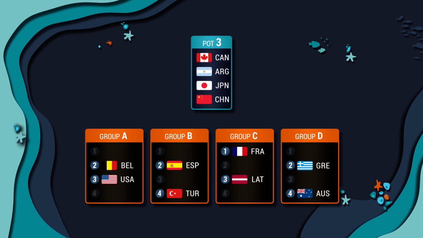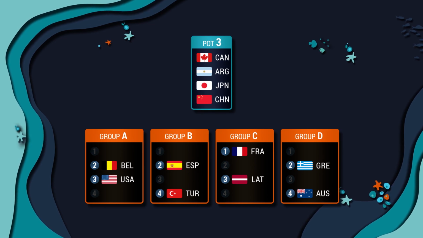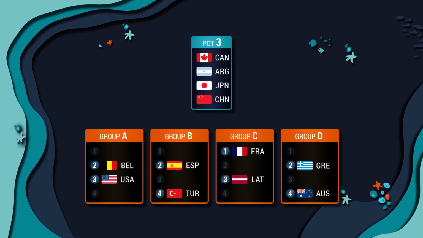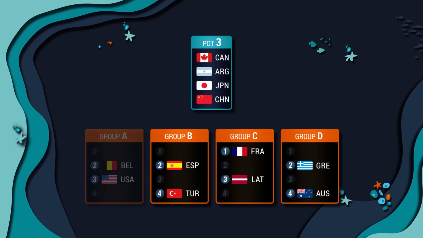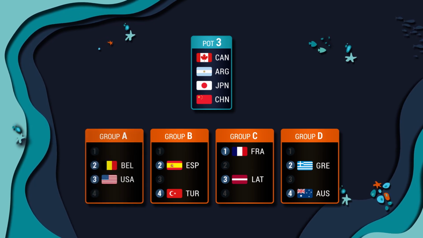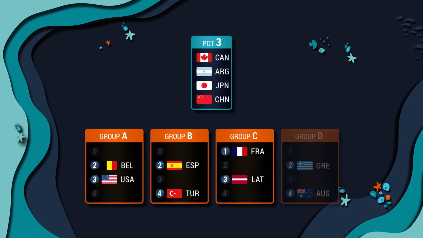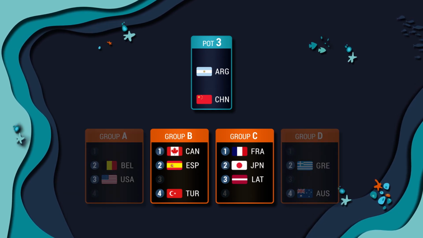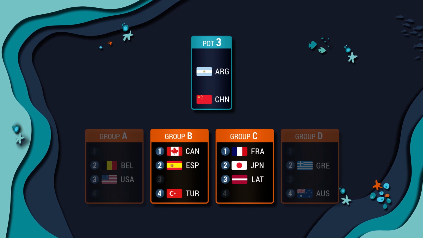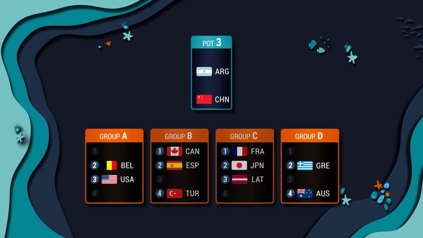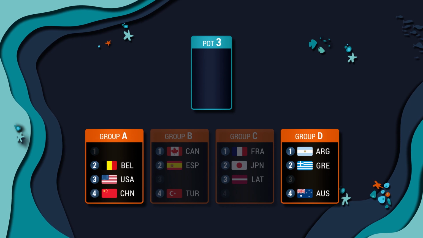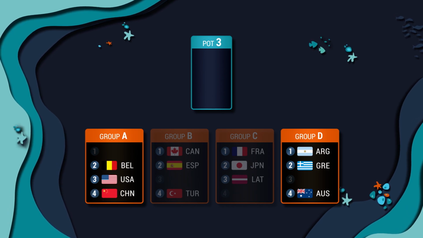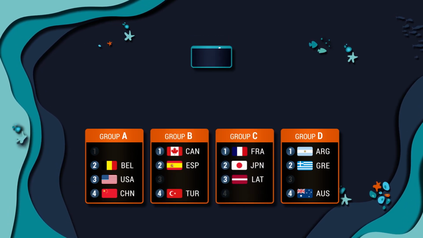For Pot 3, in order to balance the geographical principles, the 2 teams from the Americas cannot be drawn in the group with the USA, while the 2 teams from Asia cannot be drawn in the group with Australia. Therefore, 1 team from the Americas and 1 from Asia will be drawn in the 2 groups with 2 European teams. The remaining 2 teams will be drawn in the groups without a team from the same geographical region.